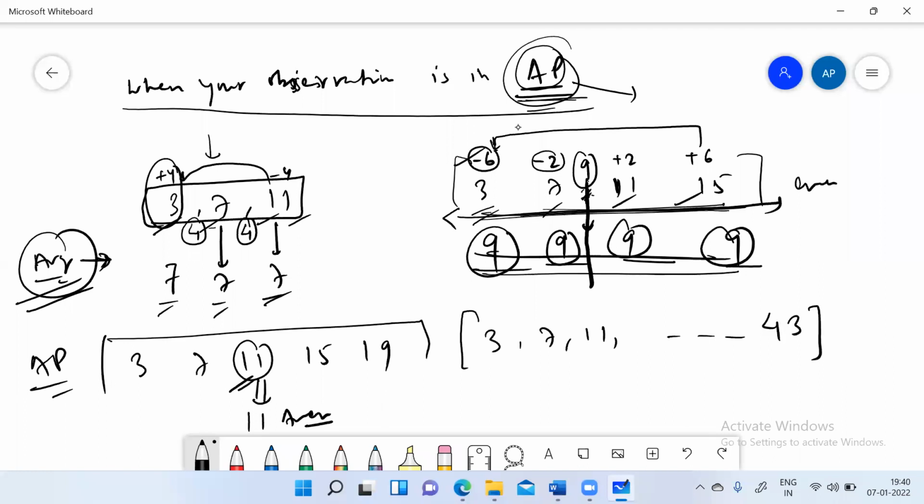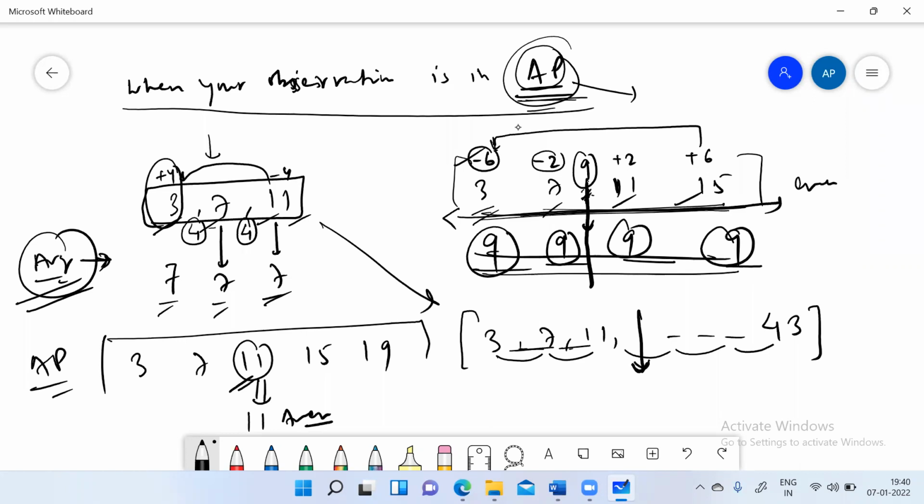Now we again see that the observation is in AP because the common difference between consecutive numbers is 4 only. The same AP is here, but it has a large number of elements in it, and you are not able to find the central value, and you are not even able to visualize directly whether this series will have an even or odd number of terms.